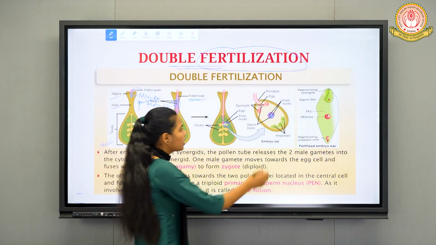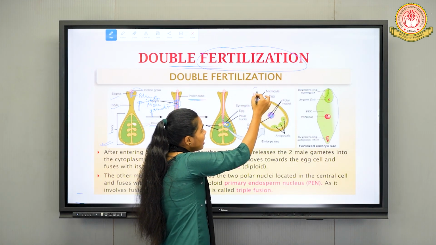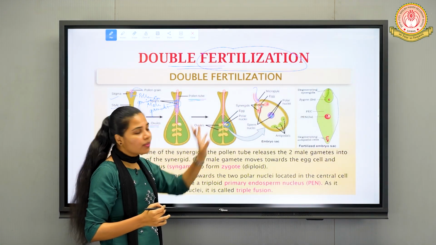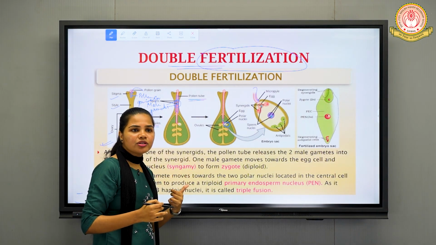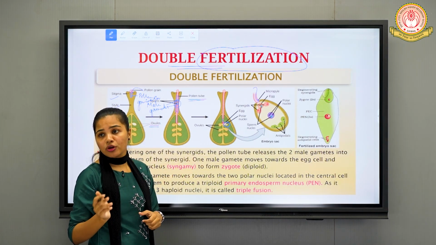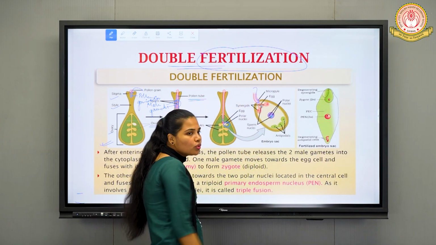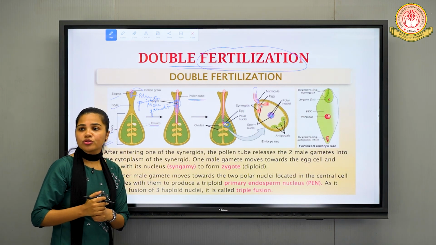So here in this diagram, you can observe that one of the male gametes will enter through the micropylar region and it will combine with the egg cell through the guidance of the filiform apparatus and one of the synergids, right? It will fuse with the egg cell, or you can say female gamete, and it will produce what?